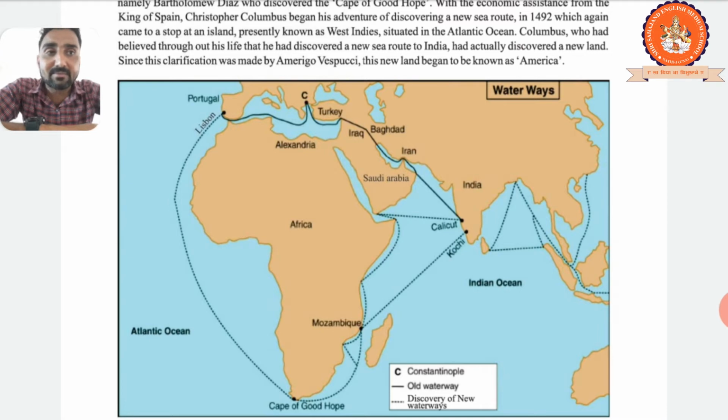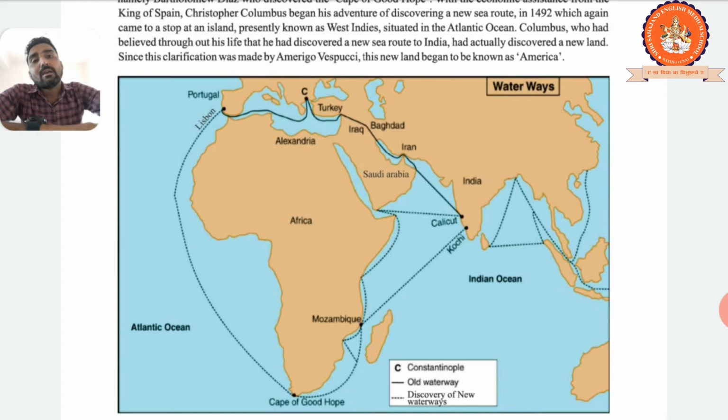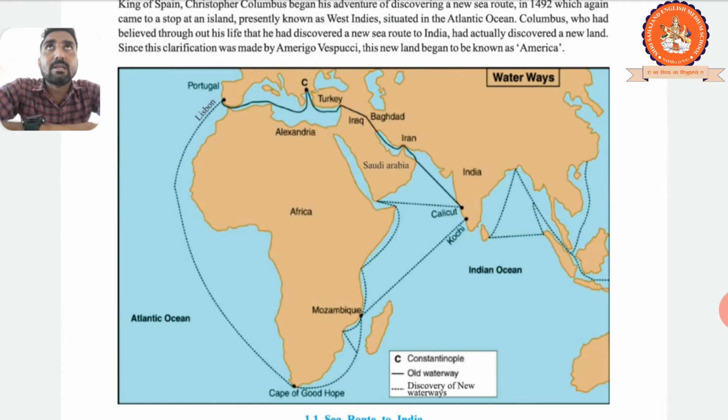After he gave the name, it was found that this is not India, this is a new place, clarified by Amerigo Vespucci, that's why it's called America. Clear? Amerigo Vespucci made clear that this is not Indian land, this is a different land, that's why that particular land is called America. The name America comes from Amerigo Vespucci. So, a very important character we heard about right now.